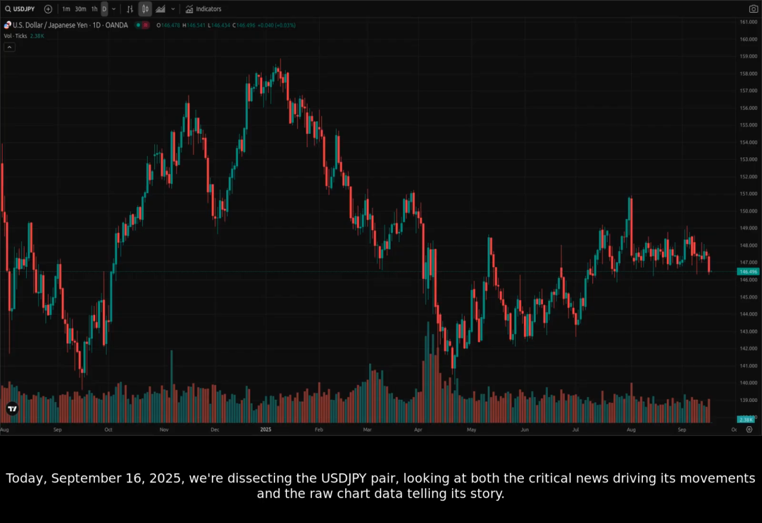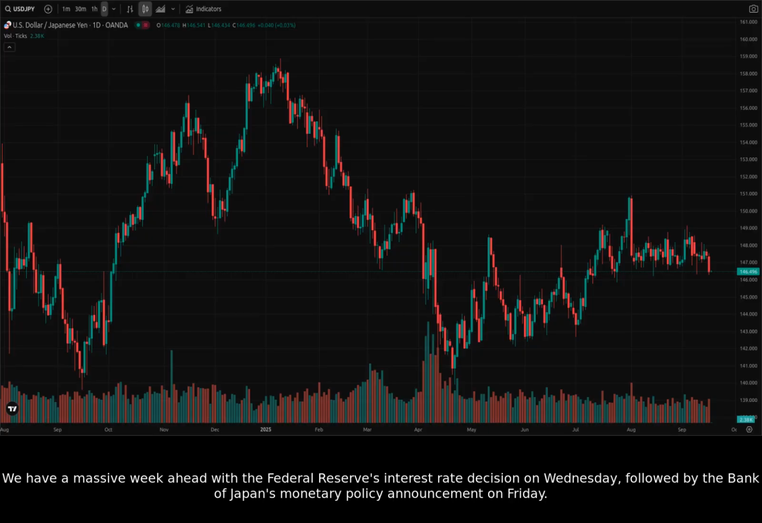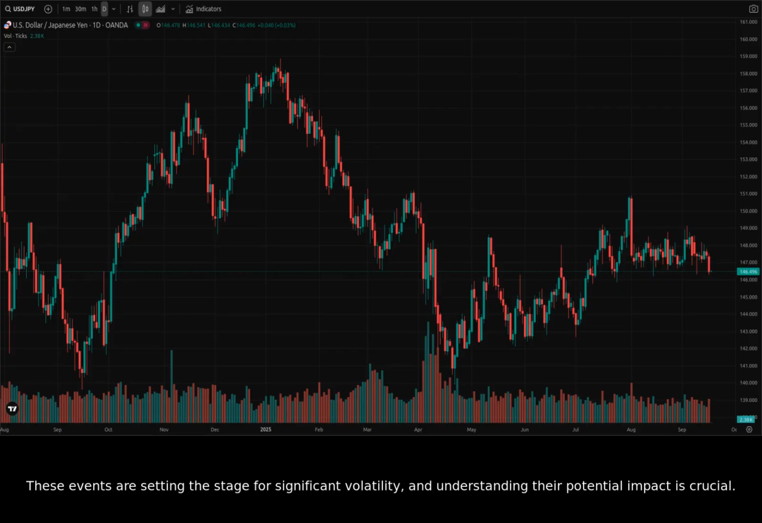Today, September 16, 2025, we're dissecting the USDJPY pair, looking at both the critical news driving its movements and the raw chart data telling its story. We have a massive week ahead with the Federal Reserve's interest rate decision on Wednesday, followed by the Bank of Japan's monetary policy announcement on Friday. These events are setting the stage for significant volatility, and understanding their potential impact is crucial.